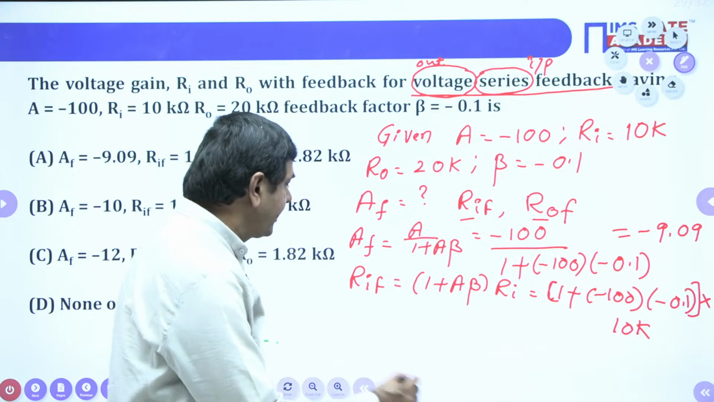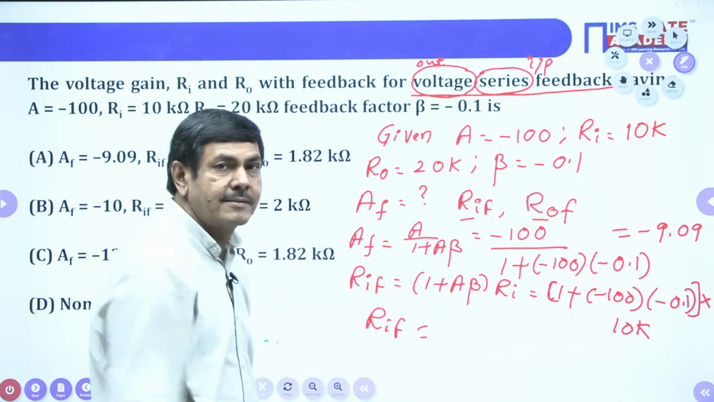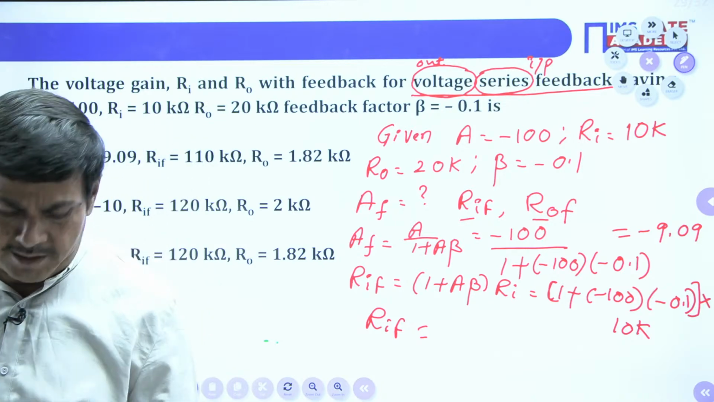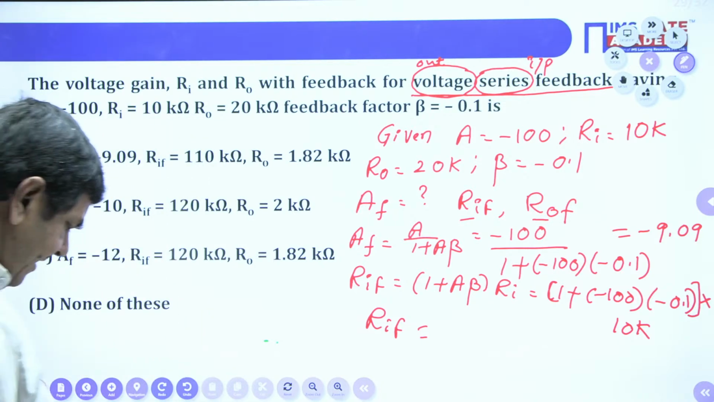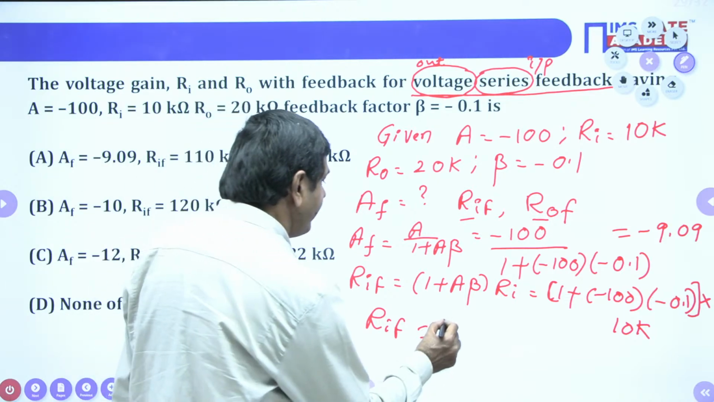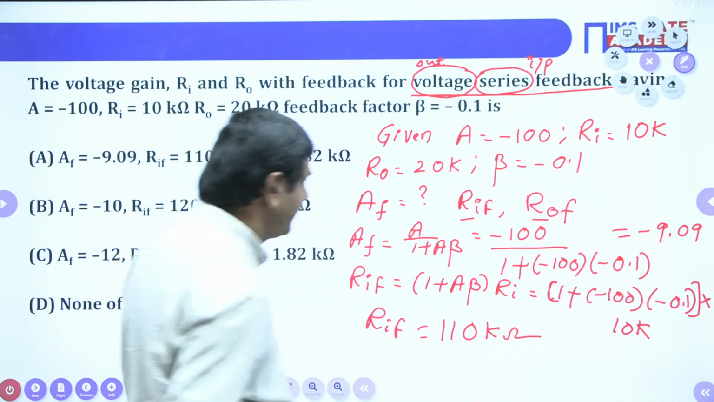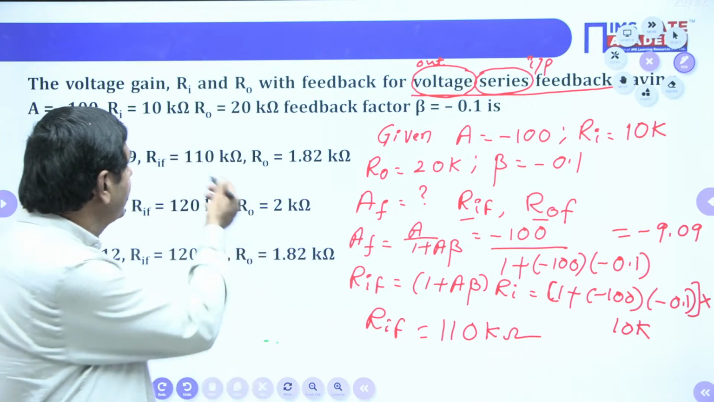Whenever you are using the calculator, you are going to get RIF only. What RIF is available, you check it. If so, use calculator. RIF comes as 110 kilo ohms. Just use the calculator, you will see. Anyhow, we are getting RIF 110 kilo ohms.